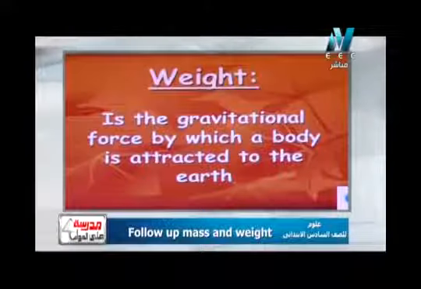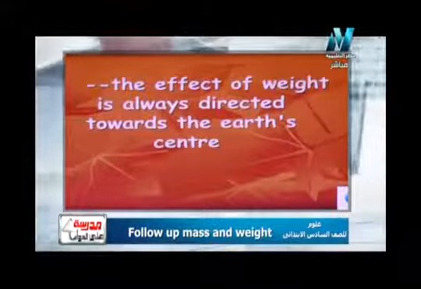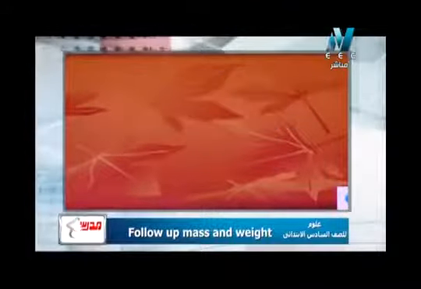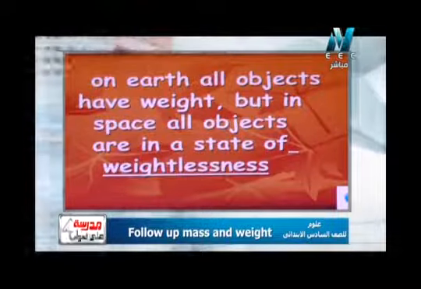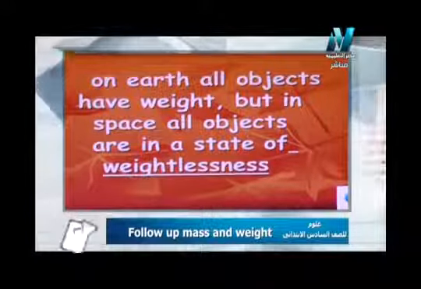So again, what's meant by each one of them? What's meant by mass? عارفين كويس قوي ان الماس is the amount of matter in an object, but weight is the gravitational force by which the body is attracted towards the earth. So, another property of weight. As I said before, the effect of weight is always directed towards the Earth's center, and also on Earth all objects have weight, but in space all objects are in a state of weightlessness.